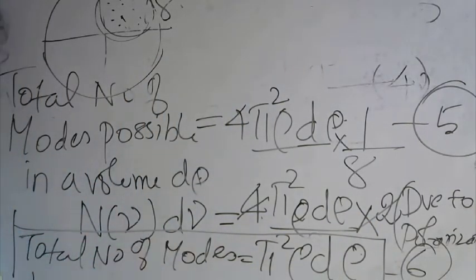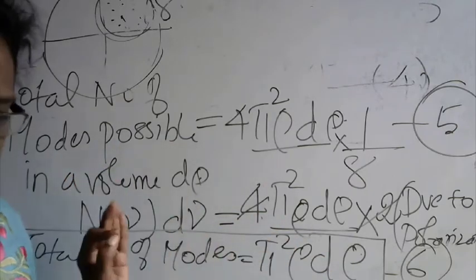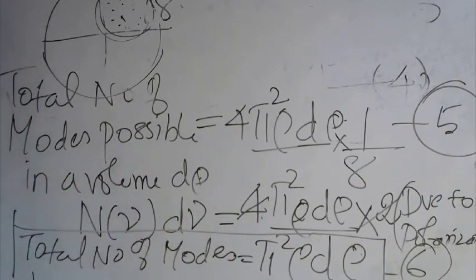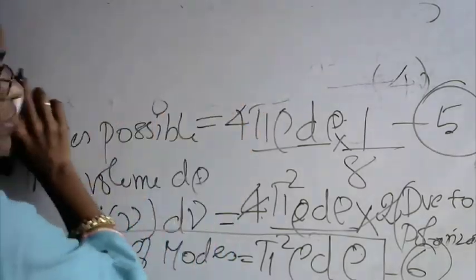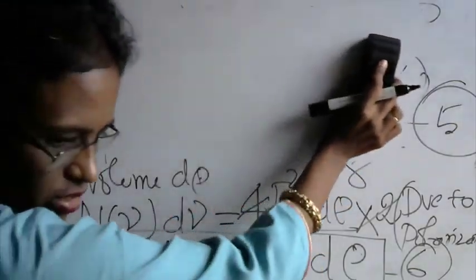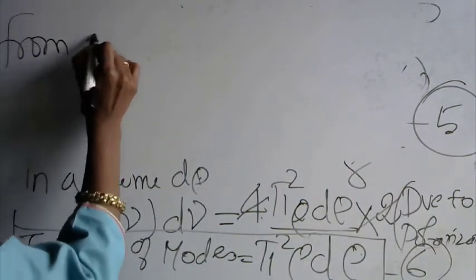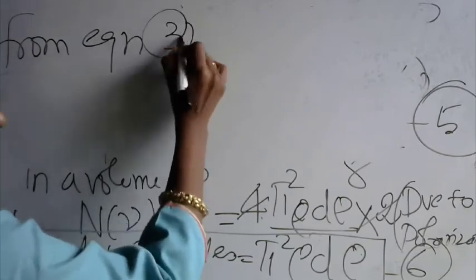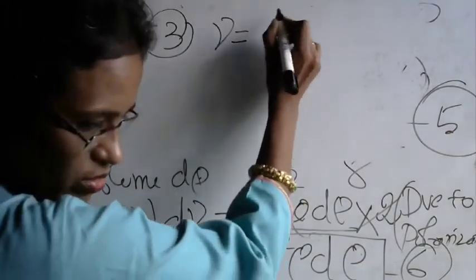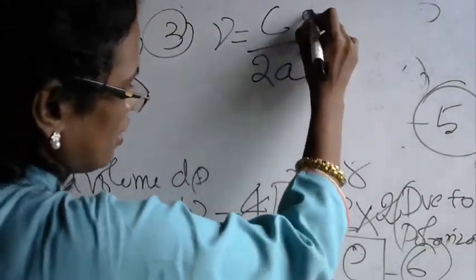So up to this we have come, and in this equation 6 we don't have any frequency term, isn't it? So now we are going to come back to our equation 3, and we are going to bring correlation between equation 6 and 3. We know from equation 3 that nu is equal to C by 2A into rho.